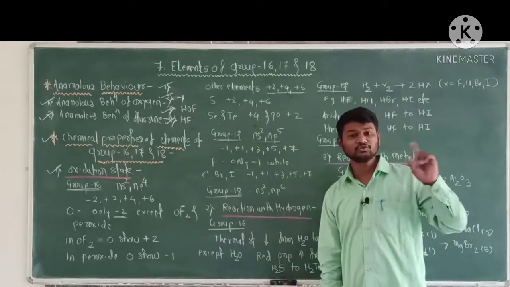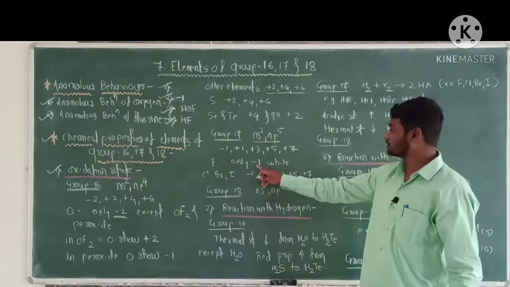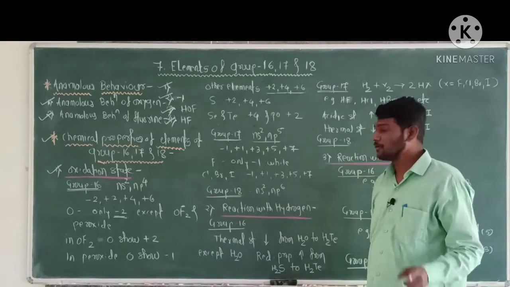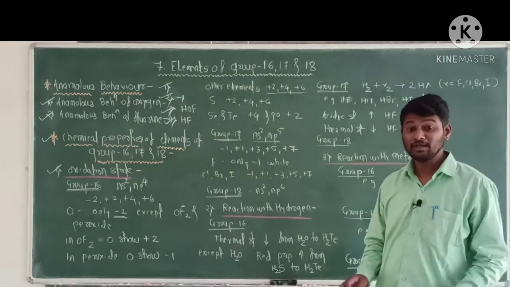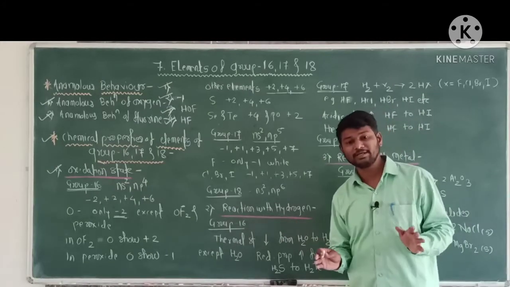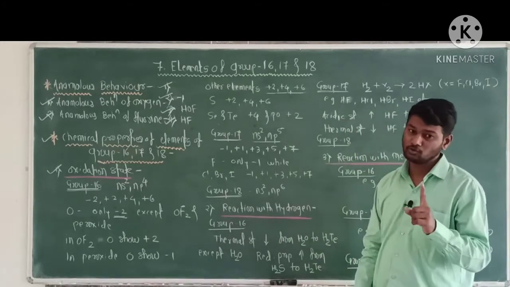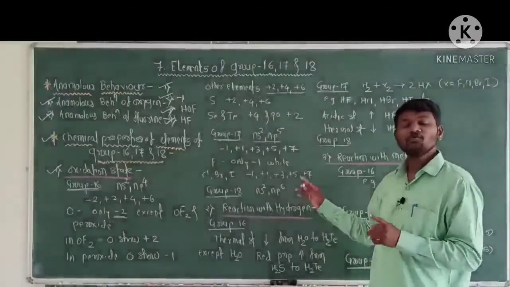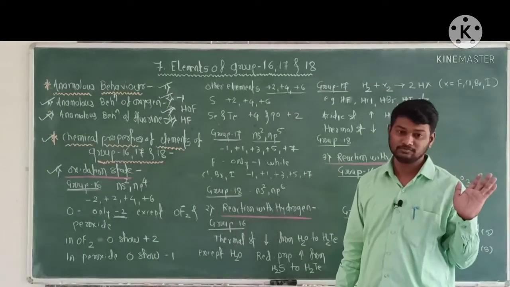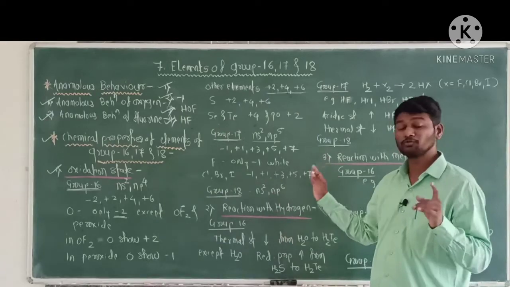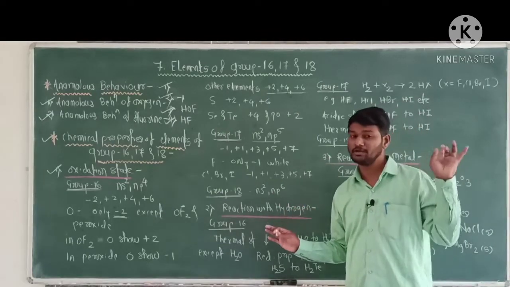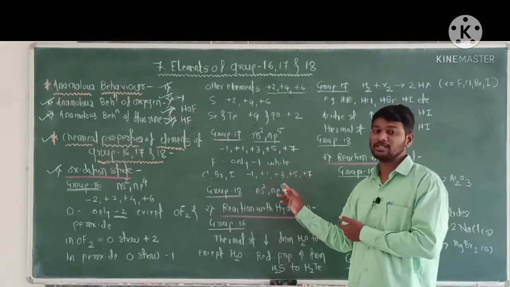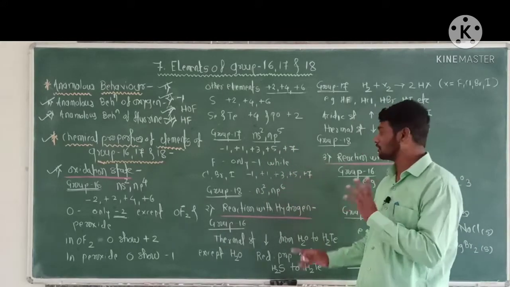Now, fluorine shows only -1 oxidation state, while the other elements of group 17, that is chlorine, bromine, iodine, show -1, +1, +3, +5 and +7 oxidation states.